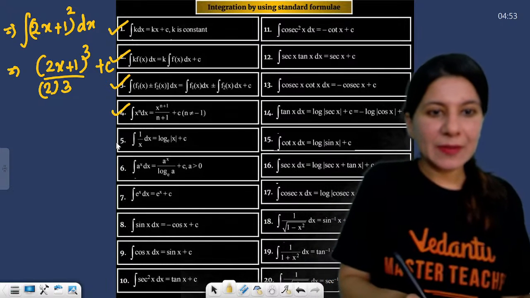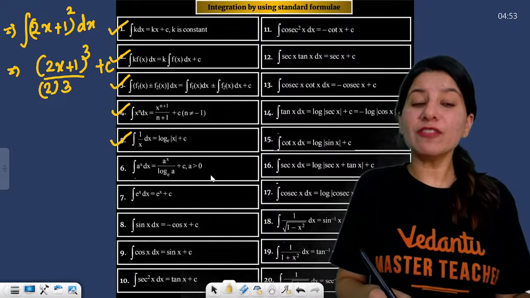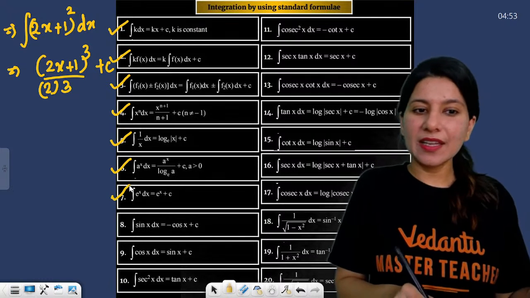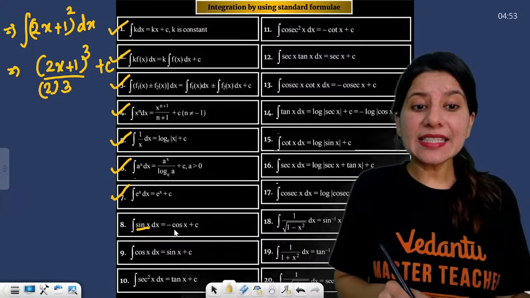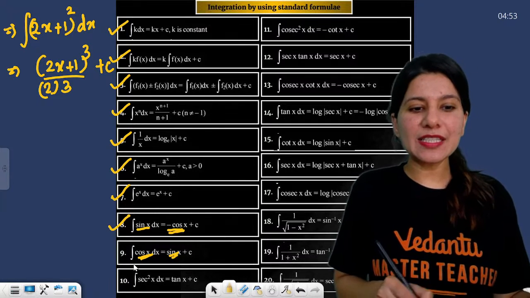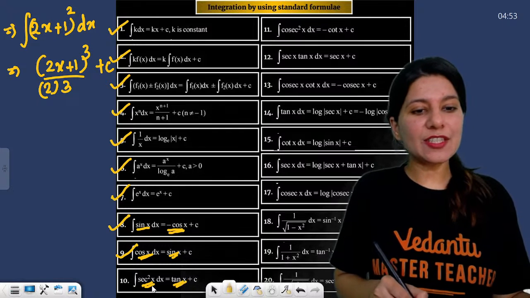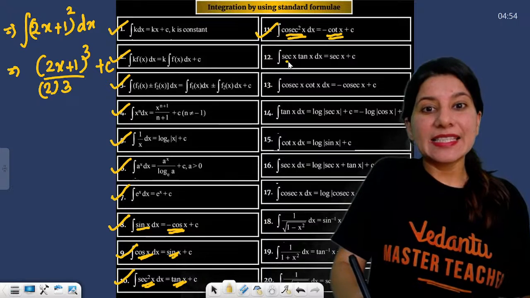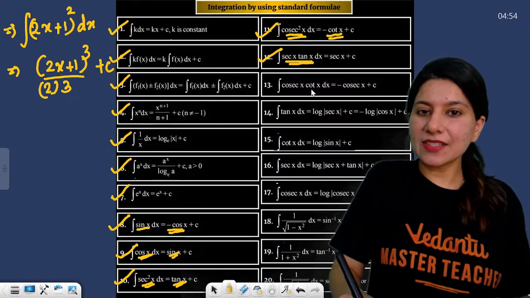Okay, all right. Yes, integration of 1 by x is log of mod x. Integration of a raised to power x is a^x by log a. This integration you know. Integration of sin x is minus cos x. Remember the minus sign. Integration of cos x is sin x. Sec square x integration is tan x. Cosec square x integration is minus cot x. Sec x tan x integration is sec x, right?